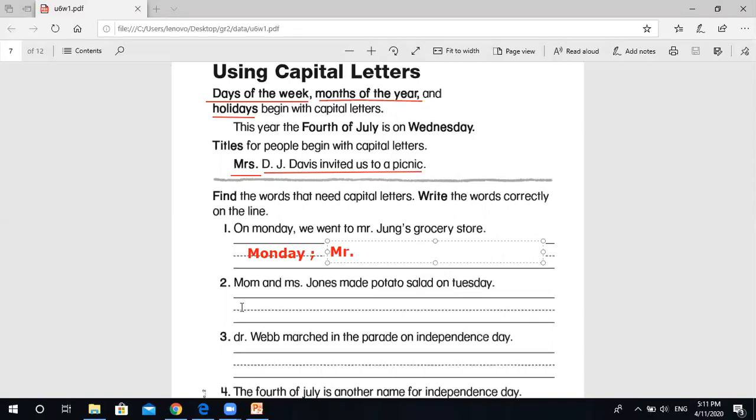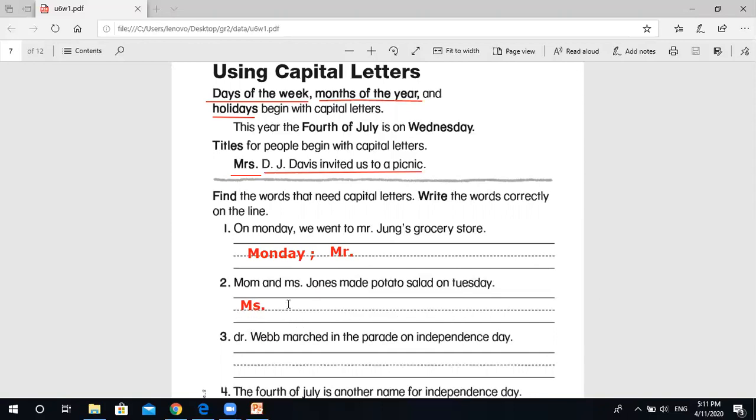Now number 2, Mom and Ms. Jones. Ms. is a special title for someone, so rewrite it with a capital letter. Jones is a name, beginning with a capital letter.